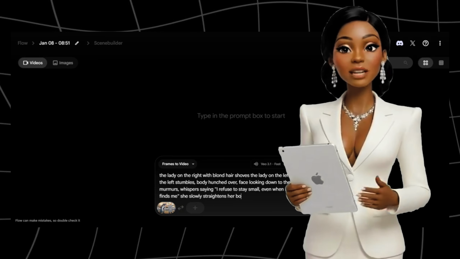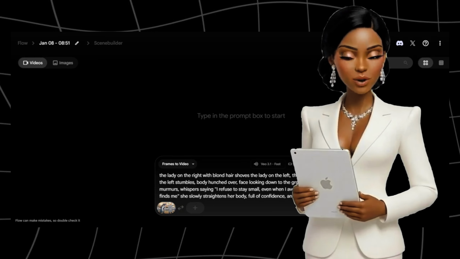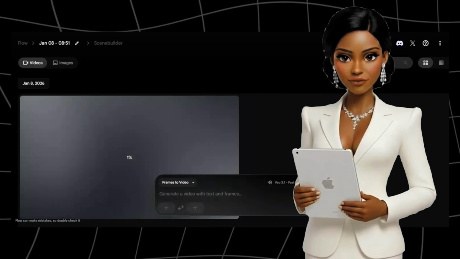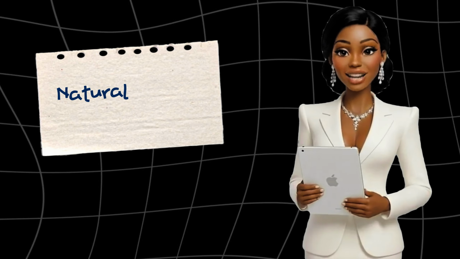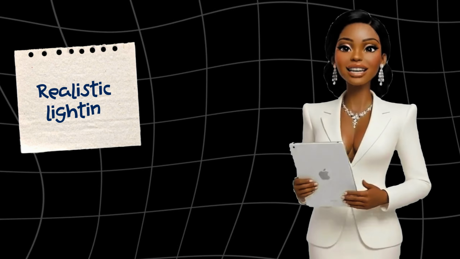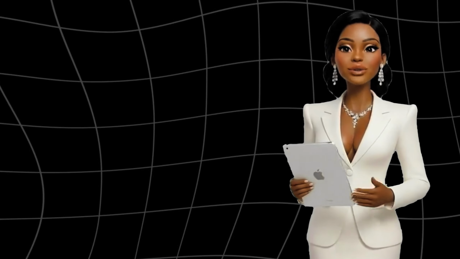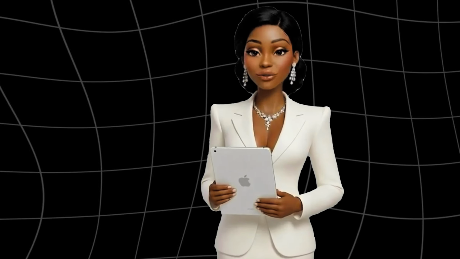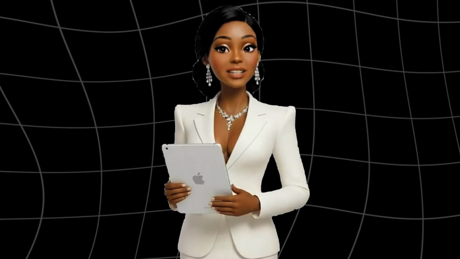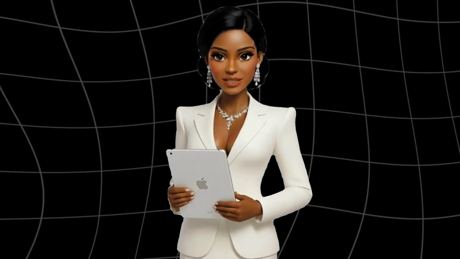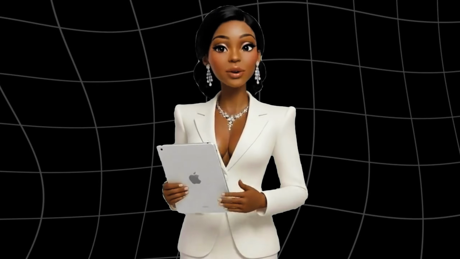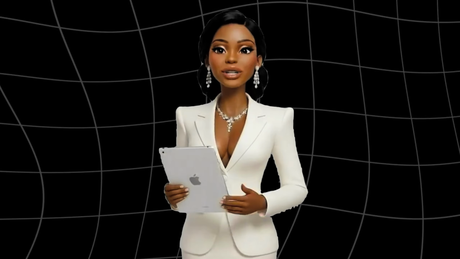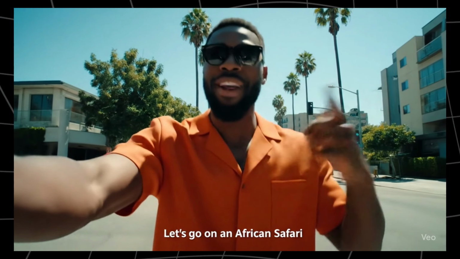If you want cinema-level visuals without paying up front, VO 3.1's free access via Flow is incredible. Even on the free tier, VO delivers natural camera motion, realistic lighting, depth, and atmosphere most tools can't touch. VO is best for cinematic shorts, AI documentaries, high-end UGC visuals, and establishing shots. Here are some clips I made with VO that look so natural and real you wouldn't know it's AI. Let's go on an African safari.